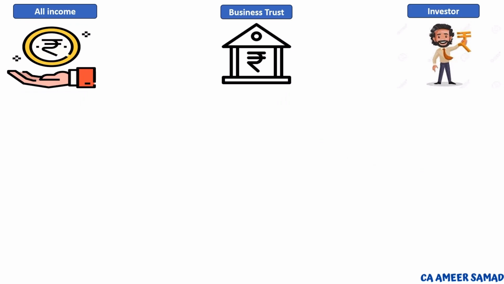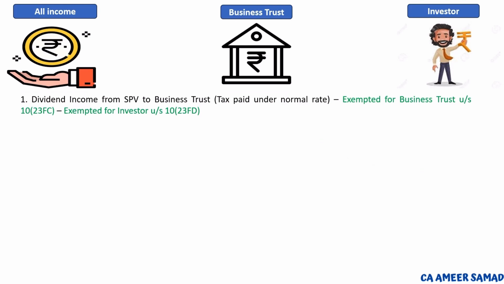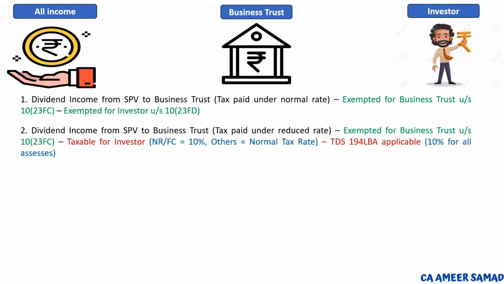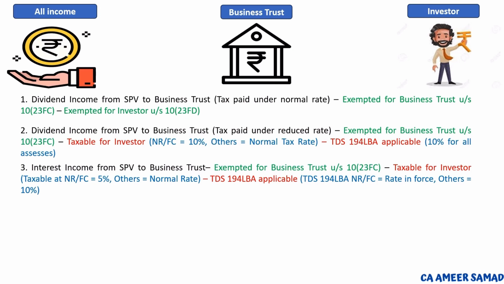The dividend income received from the SPV, if the SPV paid tax under normal rate, is exempted in the hands of the business trust and investors. Second, dividend income received from the SPV where the SPV paid tax under reduced rate is exempted in the hands of the business trust and taxable in the hands of the investor.